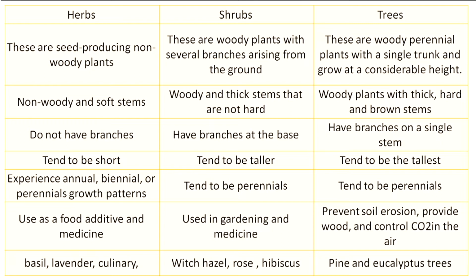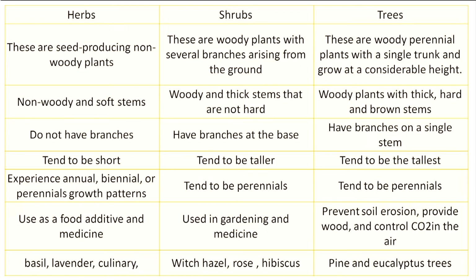Trees are woody plants with a thick, hard and brown stem, children. Herbs do not have branches. In shrubs, the branches arise from the base, and trees have branches on a single stem. And what about this tend to be very short?